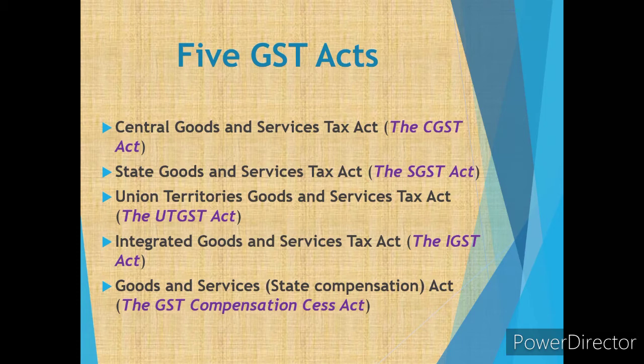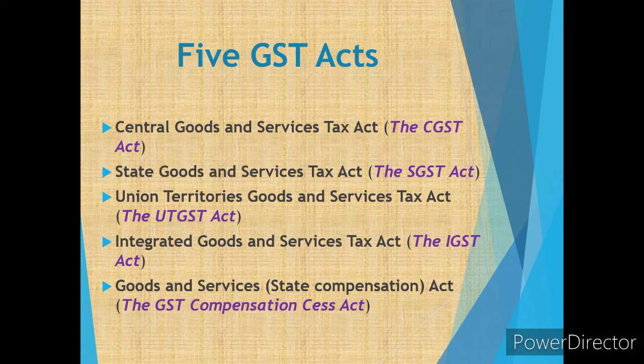Due to the implementation of GST, those states which have a loss of tax collection, for their compensation, this act is formed. With the introduction of GST, the tax collection or revenue of a few states is reduced because of the rates.